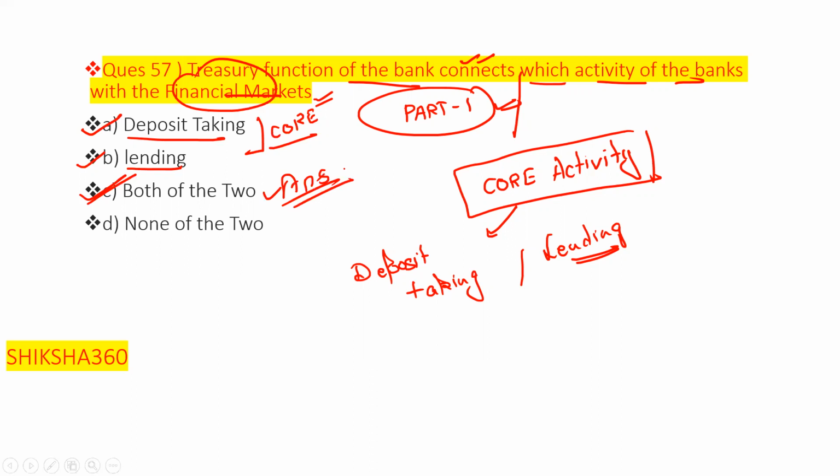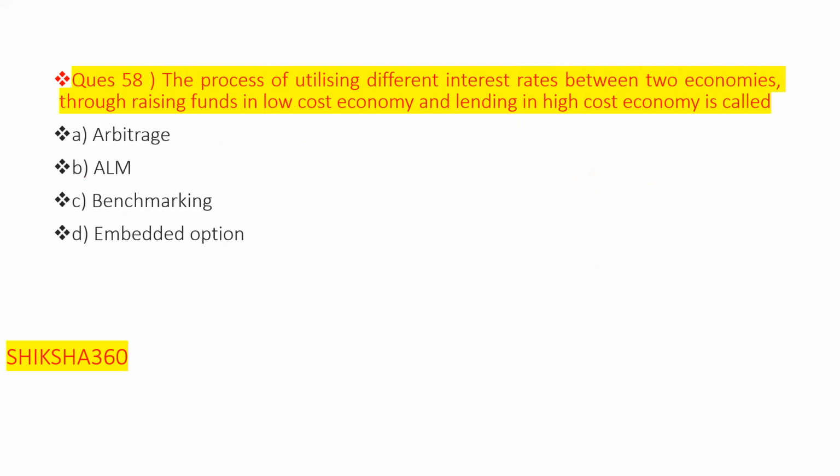Now move to the next question, question number 58. Basically, they will ask one case study based on this, a similar type of concept that we have discussed under chapter number 1. The process of utilizing different interest rates between two economies, raising funds in a low cost economy and lending in a high cost economy, is called...